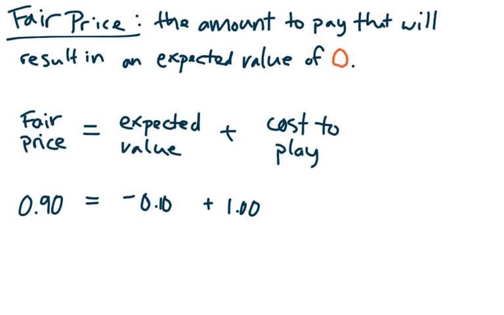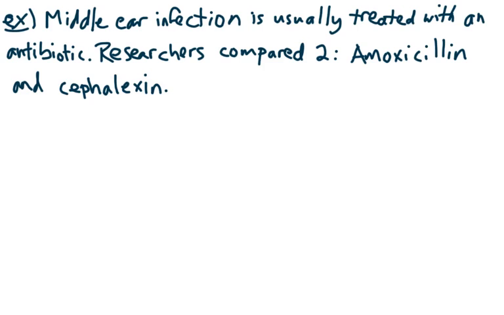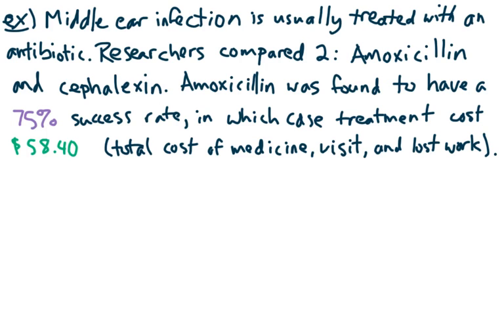You take the expected value of the original cost to play plus the cost to play, and you add them together. That is what it should cost to get an expected value of 0, to have a fair game. Now our last example is probably going to take more time to read than it is to say. Middle ear infection, usually treated with an antibiotic. If we have two types, amoxicillin and cephalexin, they each have their own success rate and cost of treatment. This includes the total cost of the medicine, the doctor's visit, and lost work.